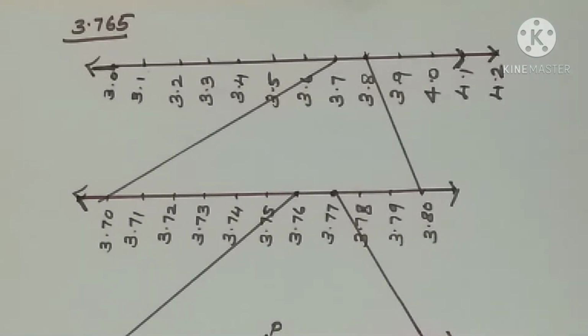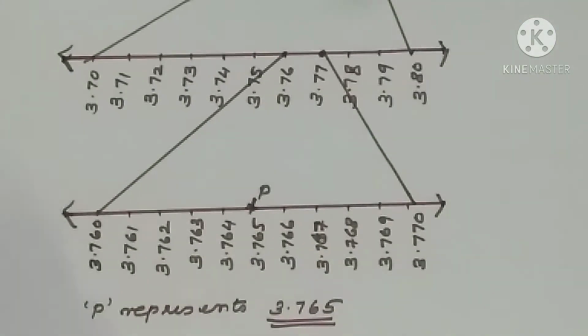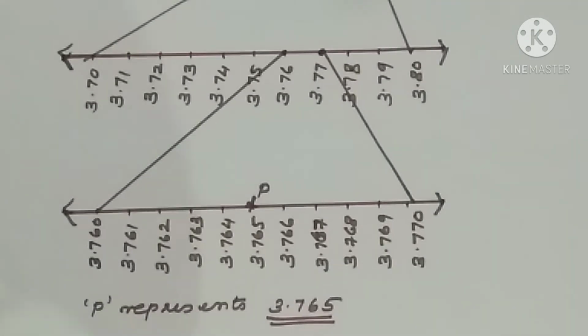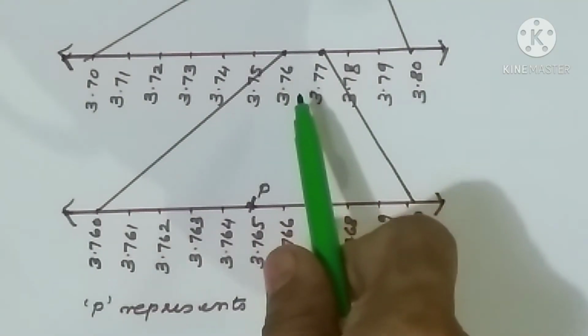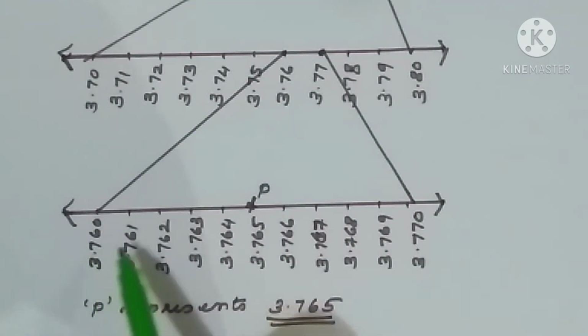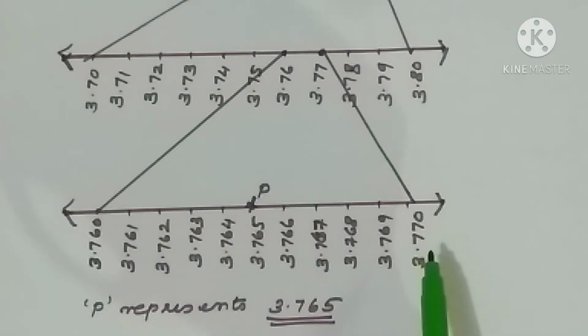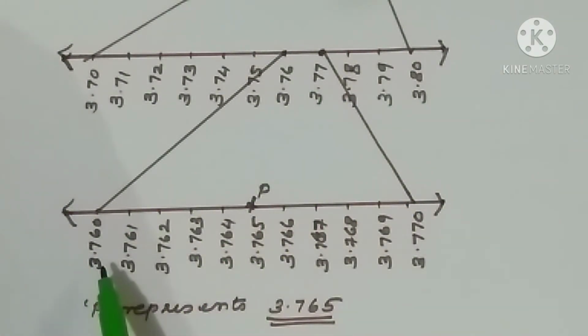Now we can identify that 3.765 lies between 3.76 and 3.77. So we are keeping the magnifying lens here. That means 3.760 is the first one and 3.770 is the last. So the numbers we are making into three decimals now: 3.760, 3.761, 3.762, 3.763, 3.764, 3.765, 3.766, 3.767, 3.768, 3.769, then the last is 3.770.